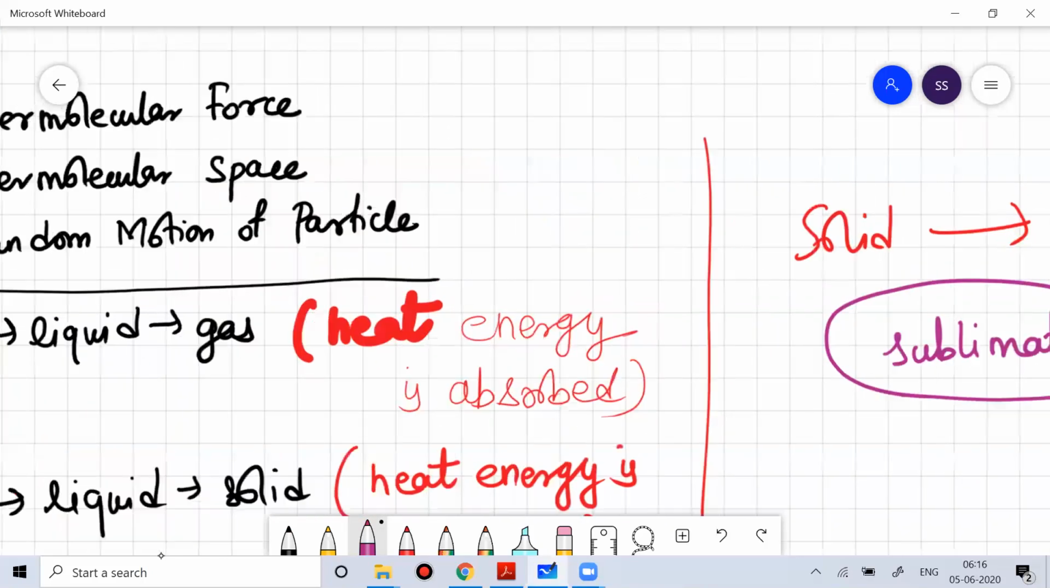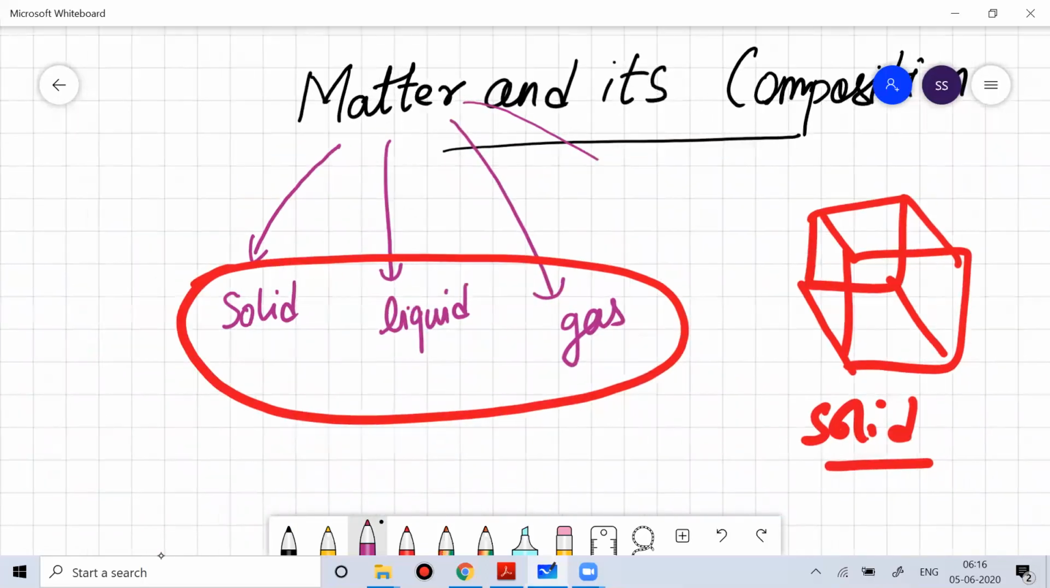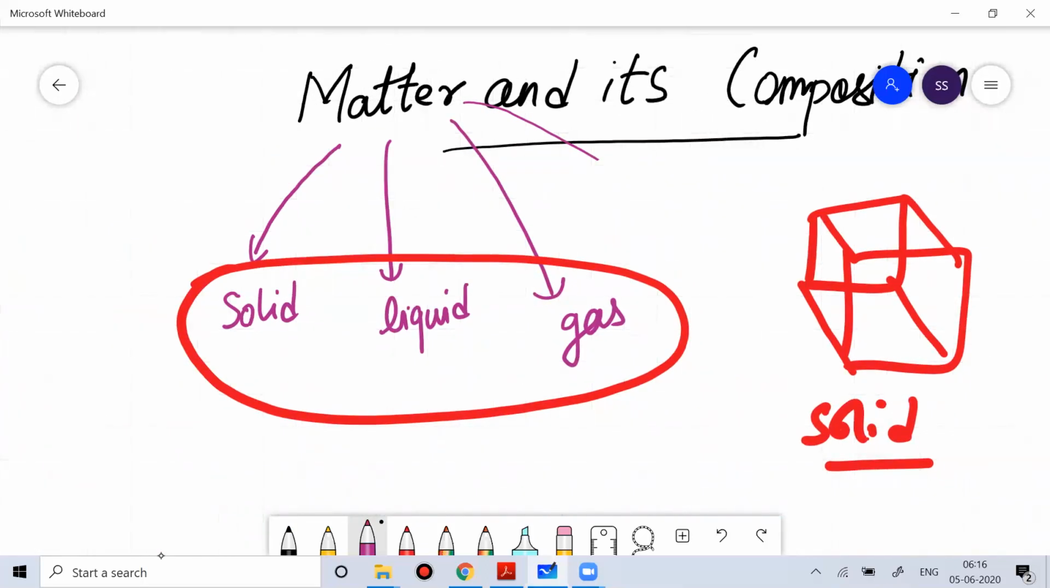Whenever we talk about the matter around us, matter can be solid, liquid, or gas. When we talk about matter, matter occupies space and has mass. So what is basically mass? Mass is the quantity of matter that the body contains.